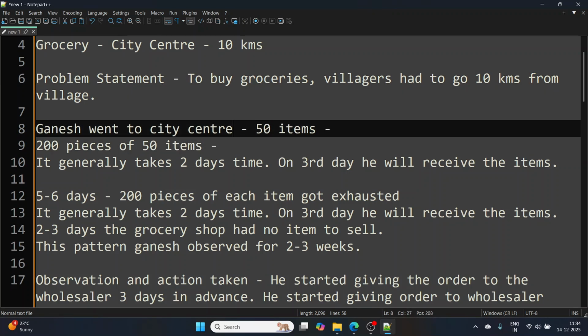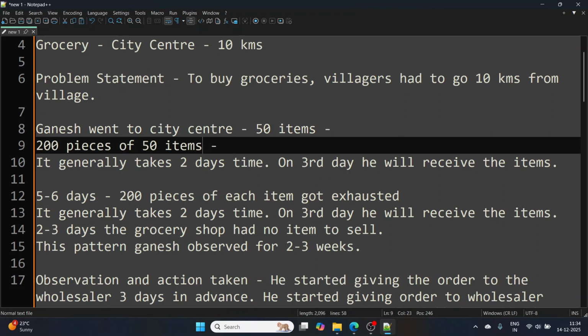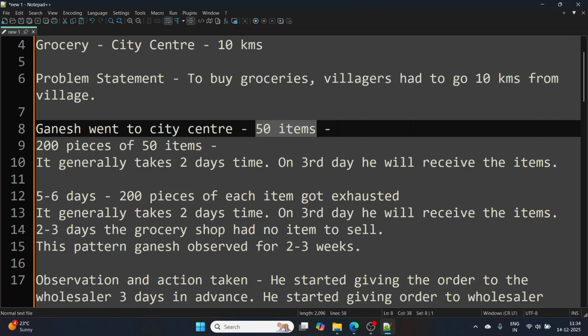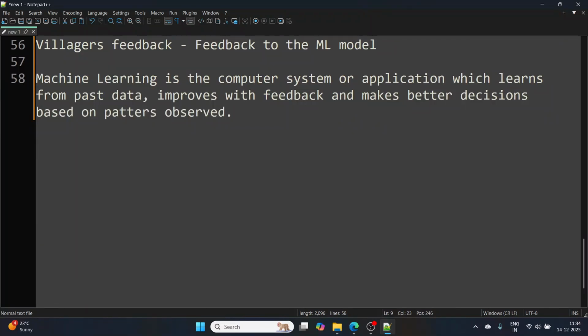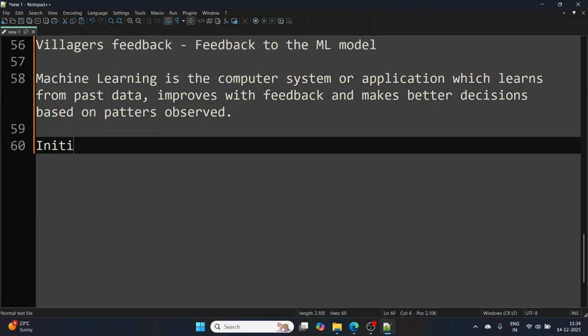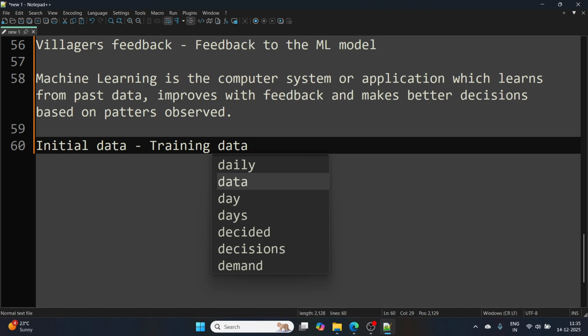To this machine learning application, we fed this data: initially, whatever data we observed, whatever data we got, we fed to this machine learning model saying we need 50 items, let's say 200 pieces of 50 items. This initial data we call training data.